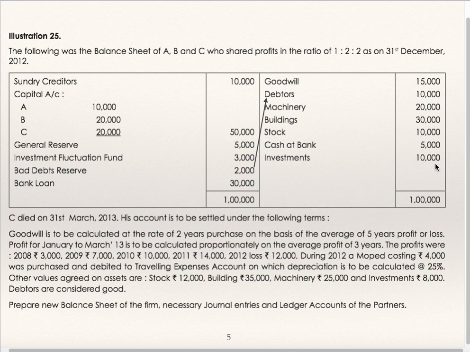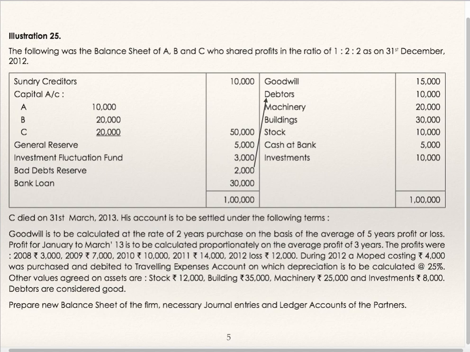See, investment 10,000 has been given. They have revalued the investment at 8,000. Investment fluctuation fund is also given. So what you can do is, the decrease in the value of investment is 2,000, which you can deduct from the fluctuation fund. So 2,000 is to be maintained in the fluctuation fund. So 1,000 investment fluctuation fund can be written off, or what you can do is show investment at 8,000 and write off the entire amount of investment fluctuation fund.